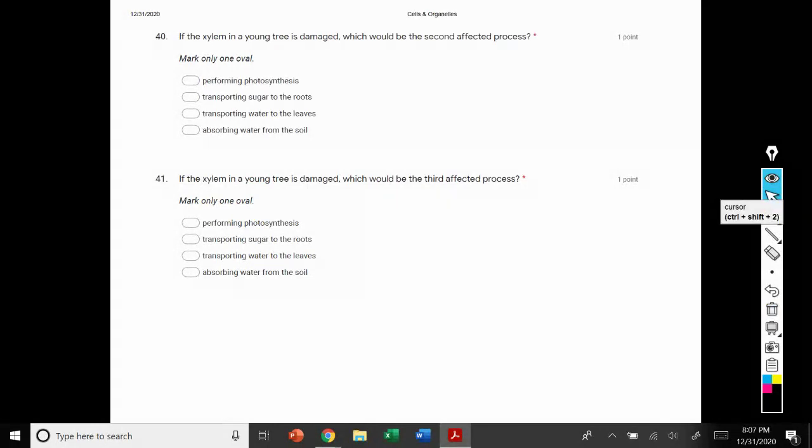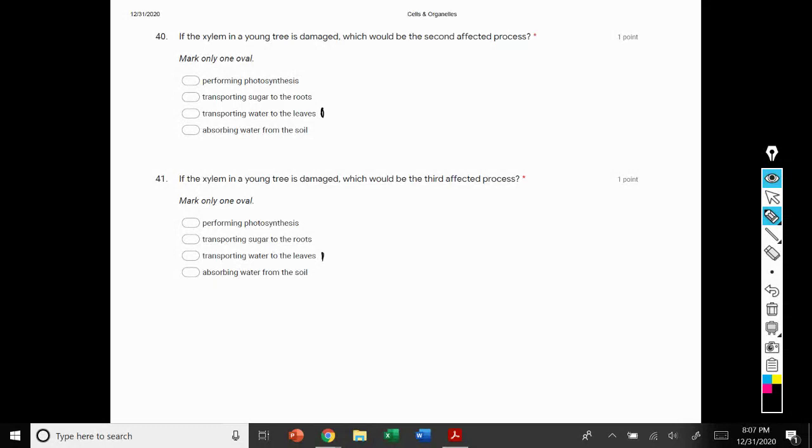The next question, which would be the second affected process? So we established already that transporting water to the leaves would be the first affected process. So now we're in a situation where water cannot make it to the leaves.